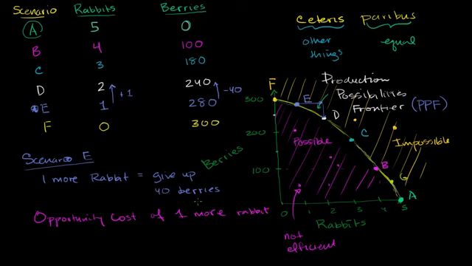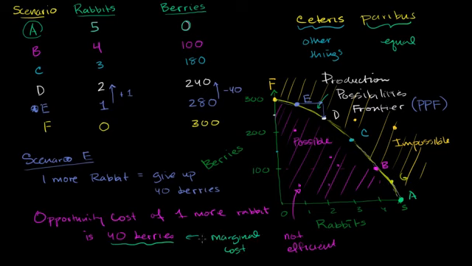And this is particular to scenario E. As we'll see, it's going to change depending on what scenario we are in, at least for this example. So the opportunity cost of one more rabbit is 40 berries, assuming we are in scenario E. One more rabbit, I have to give up 40 berries. And another term, when we talk about the opportunity cost of producing one more unit, that's sometimes called the marginal cost. So this right over here, you can also view as the marginal cost.